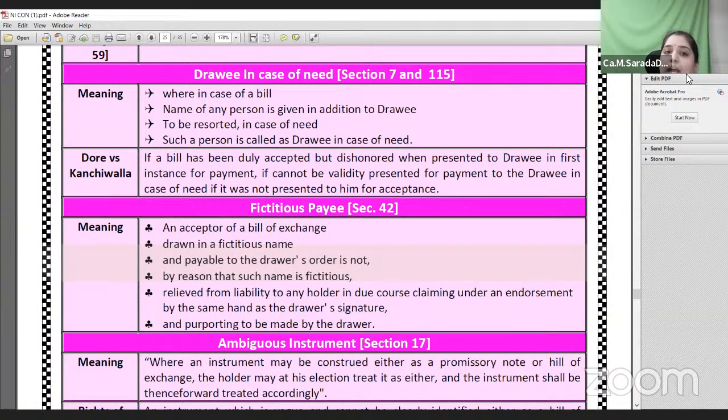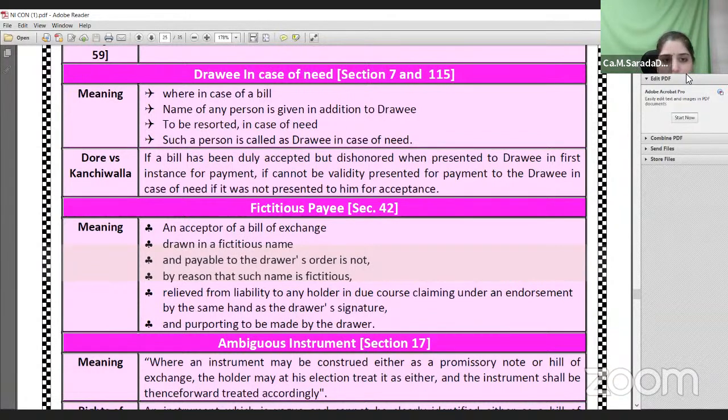The other person who signs on behalf of the drawee at the time of his default is called drawee in case of need. Initially, the bill is prepared between a drawer and a drawee, that is, the seller and the buyer. Once the buyer signs the instrument, there is another person who will sign on that instrument, who is called drawee in case of need. He is nothing but an additional drawee.